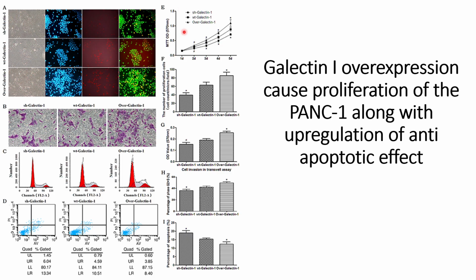And they also did the MTT assay for 5 days, and they are able to see the results of the EdU assays. They did it for 5 days, and the quantification is shown in panel E, where they can see that there is an increase in cell proliferation where the pancreatic cancer cells are co-cultured with the pancreatic stellate cells that have overexpressed galectin-1, and it is at the middle level for the wild type, and the proliferation is lowest when the galectin-1 has been knocked down in the pancreatic stellate cells.